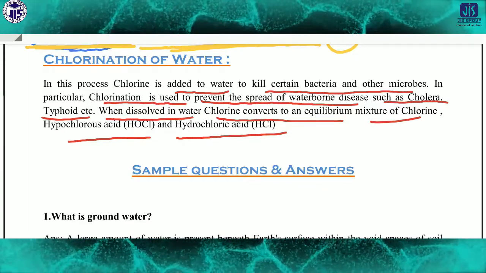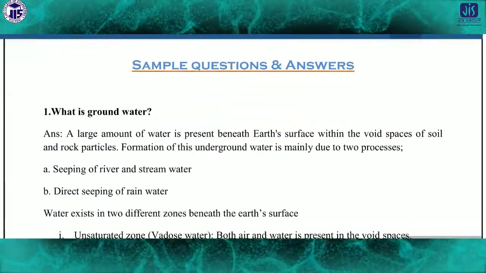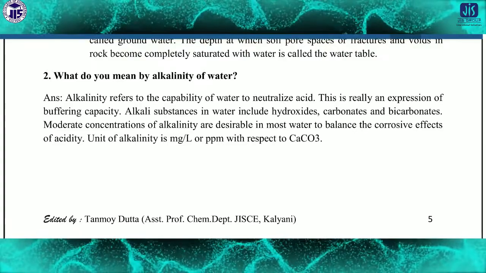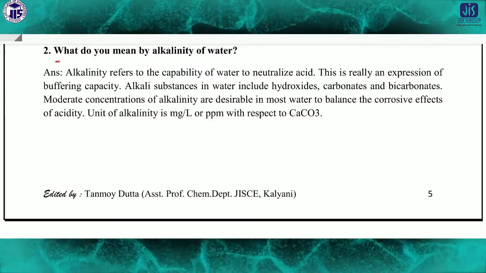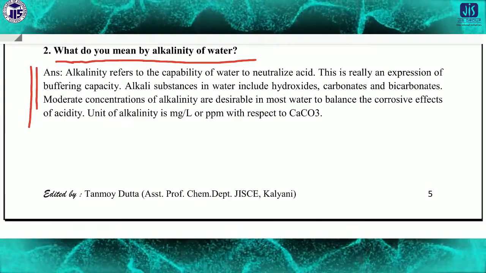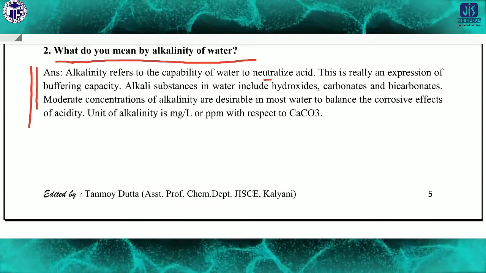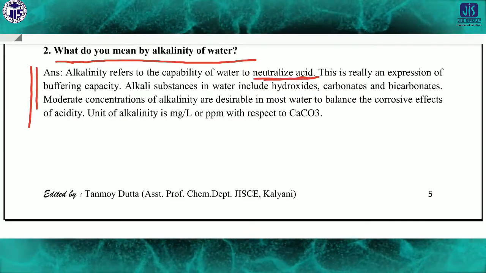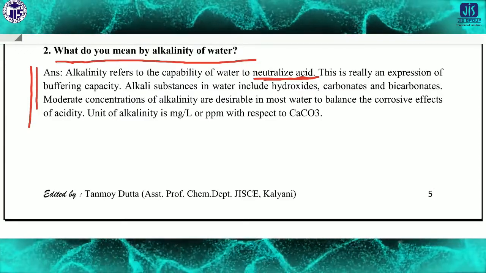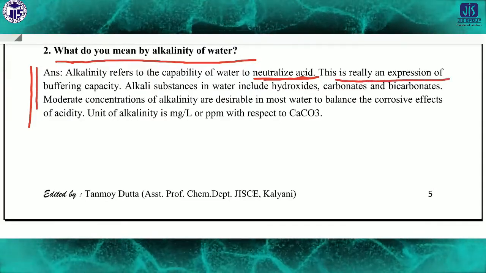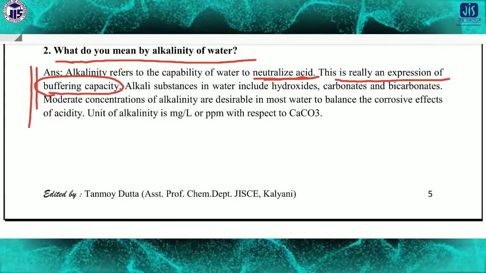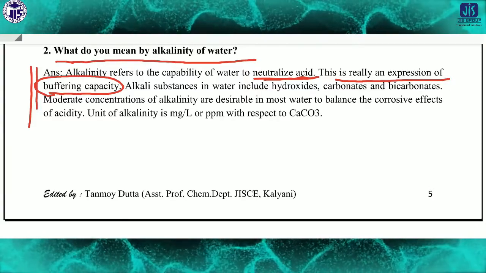Now we'll discuss some questions and answers. There are some simple questions, like first of all, what do you mean by alkalinity? This is a very important question of this topic, which we have to discuss. What is alkalinity? Alkalinity refers to the capability of water to neutralize acid. This is really an expression of the buffering capacity. This word is very important. Alkalinity we can define in one sentence: it is the buffering capacity of the water.